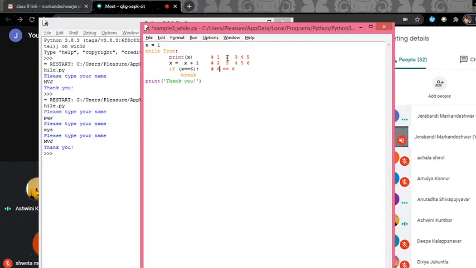It's true. So when it is true, what happens? The break statement will be executed. So what is the break statement? When it encounters a break statement in the program, it immediately stops the entire loop and comes out of the loop. So that means it goes to the next statement, that is print thank you. So it will print thank you.